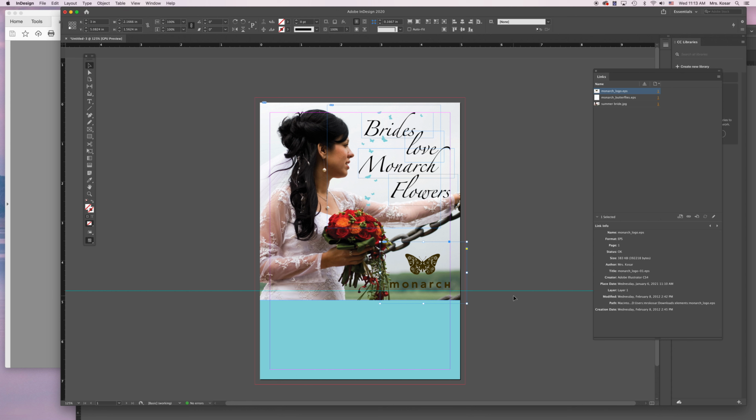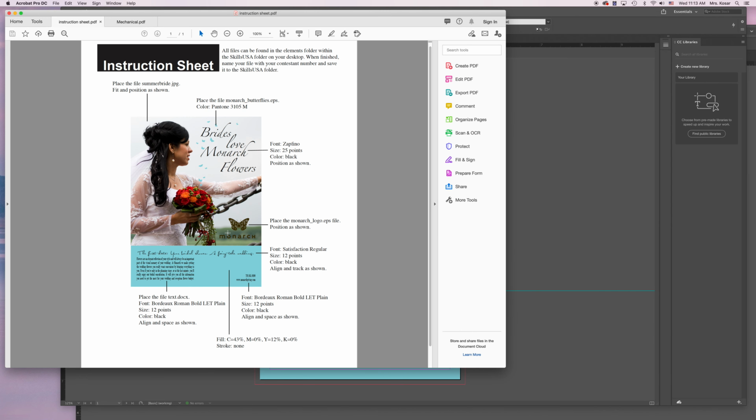So I'm going to click on my Monarch logo, and I'm going to use my arrow keys to put the word Monarch right on top of that guide. So now I should be about 1/4 of an inch from the bottom. I should be 1/4 of an inch from the side. So it looks like it's about in the right spot. Again, it doesn't need to be perfect. We're just looking that it's placed in about the right place.